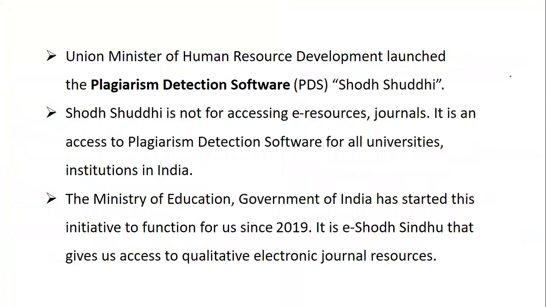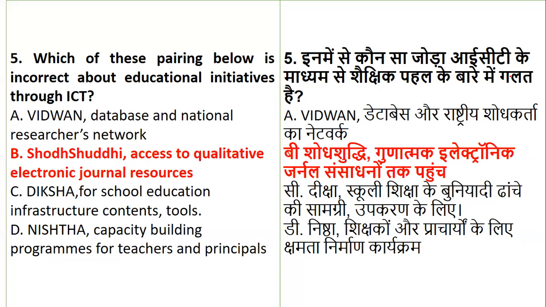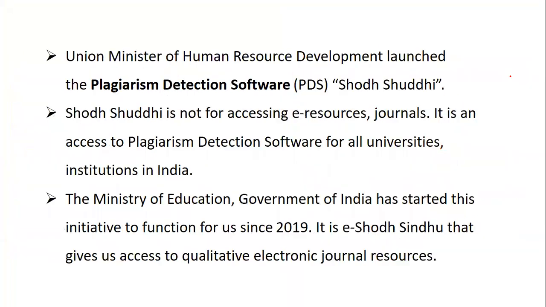So let's see. Basically, Shodh Shuddhi is told to be access to qualitative electronic journal resources. But Shodh Shuddhi is nothing but a plagiarism detection software, which was launched by the Union Minister of Human Resource Development. It is not for accessing e-resource journals. It is a plagiarism software for all the universities in India.